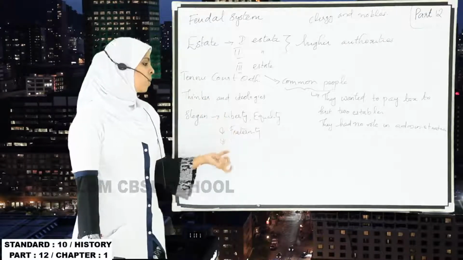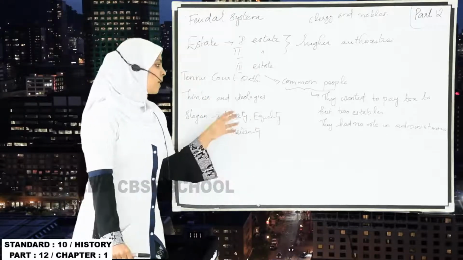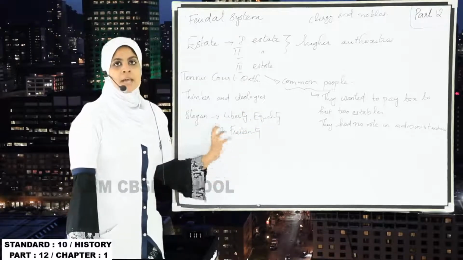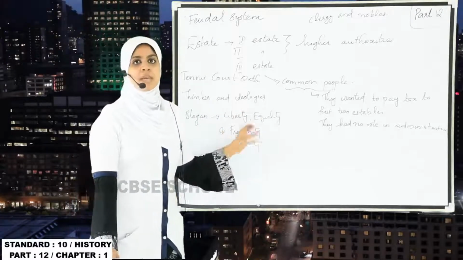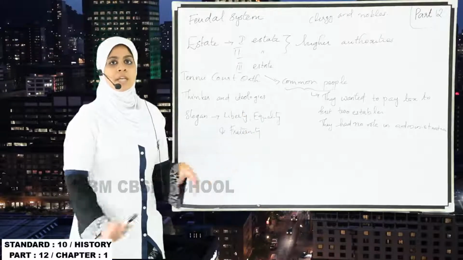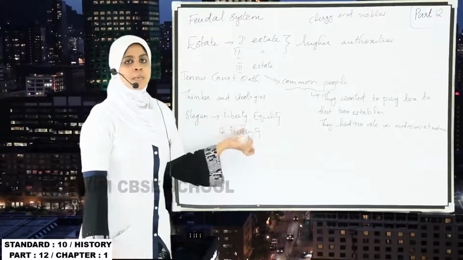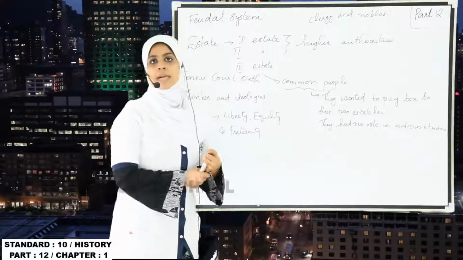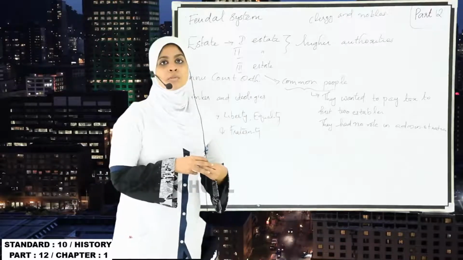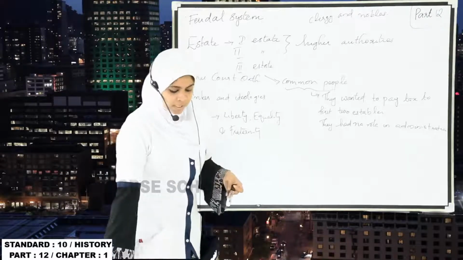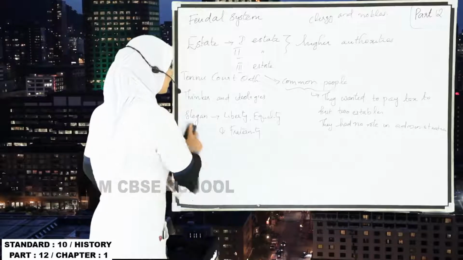Okay, so what was the slogan of the French Revolution? Liberty, equality and fraternity. And the slogan of the French Revolution is mainly derived from the ideologies put forward by the famous thinkers of French society during that time. And who were they? Rousseau, Montesquieu and Voltaire.